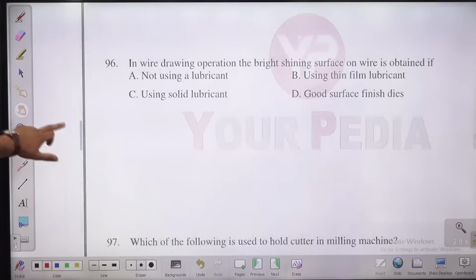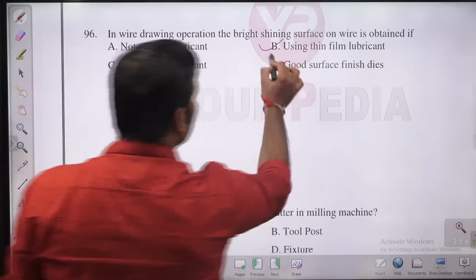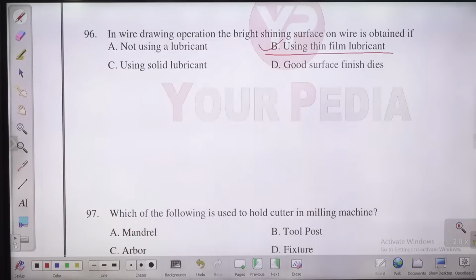Question number 96. In wire drawing operation, the bright shiny surface on wire is obtained by. How you can get a very bright shiny surface on the wire? Not using a lubricant, using thin film lubricant, using solid lubricant, or good surface finish die. Obviously, we need to use lubricant, guys, if you want to have a very good shiny surface. But what kind of lubricant? Solid or thin film? It is good to use thin film lubricant, guys. So if you are using thin film lubricant, then in wire drawing operation, we will get a very bright shiny surface on wire. So B is the answer.